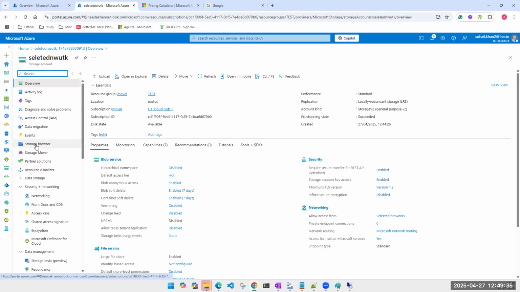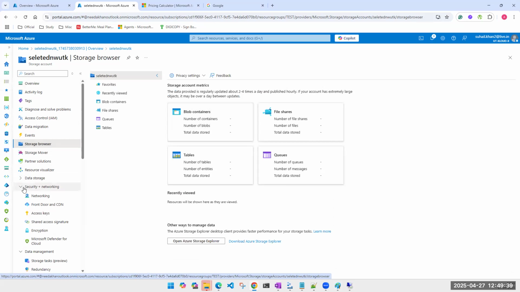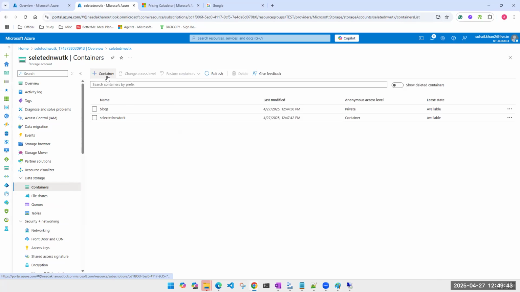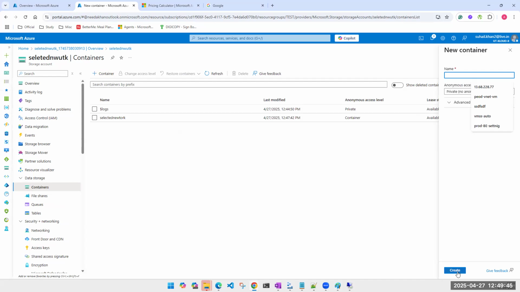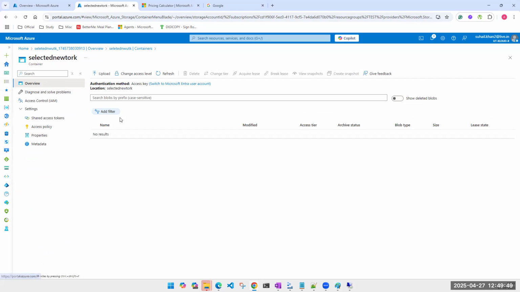It takes some time. Let's wait. We can add blobs, etc. from here or here also. We already have a container. Upload a file.